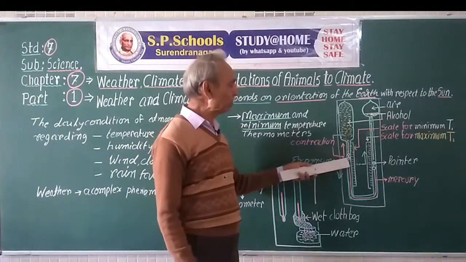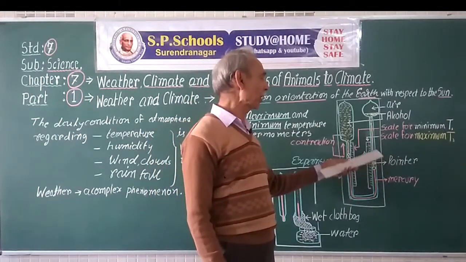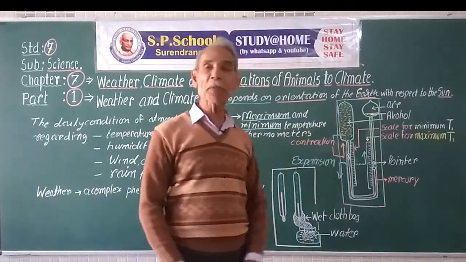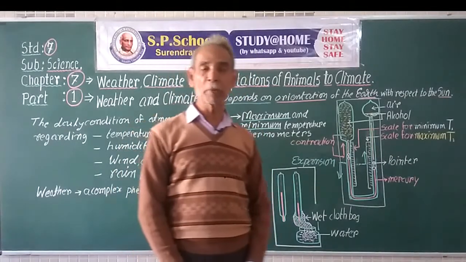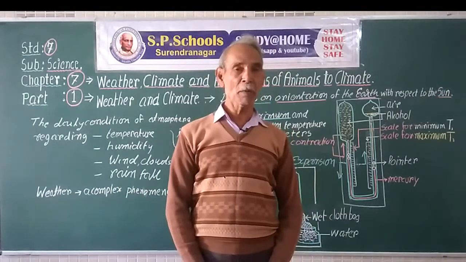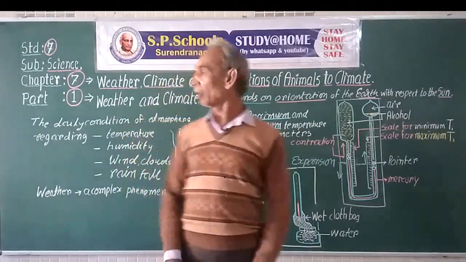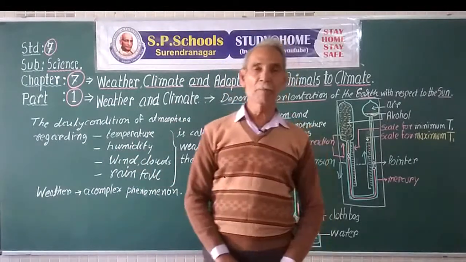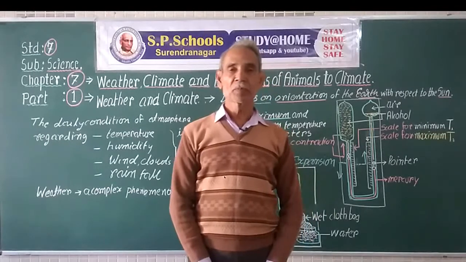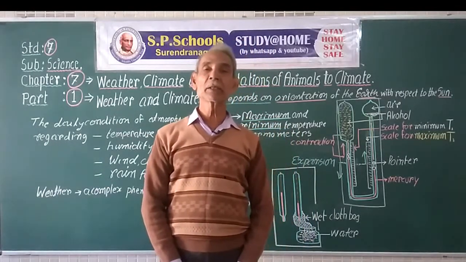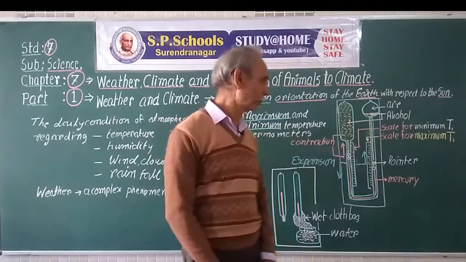So here the pointer is made to reach the lowest temperature, here the pointer is made to reach the highest temperature. So this type of thermometer shows the highest and lowest temperature to determine the condition of the weather for the day. This is all about temperature. Hot days, cool days, warm mornings, cool mornings, warm evenings, cool nights.